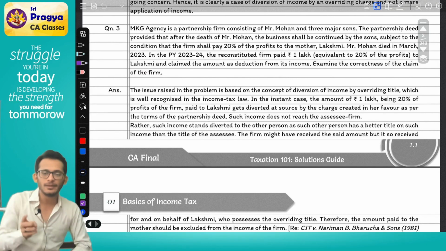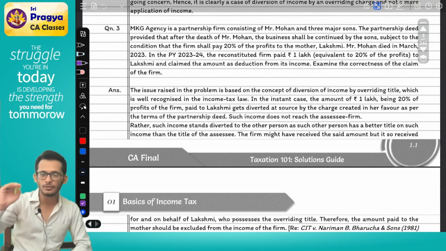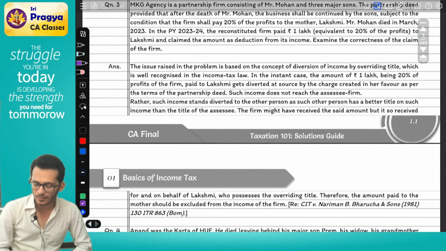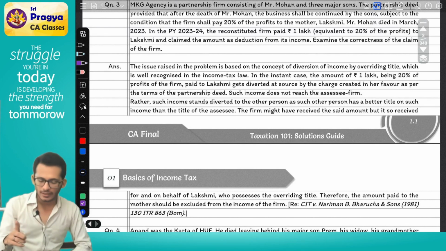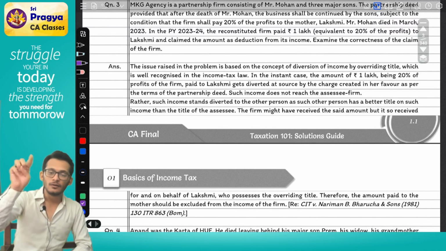Yes or no? The moment the firm earned a profit, 20% automatically went to the mother. Did the firm earn the money? No. Rather, such income stands diverted to the other person, as such other person has a better title on such income than the title of the assessee. Who is the person who is having better title? Mother. Mother is having a better title than the firm.